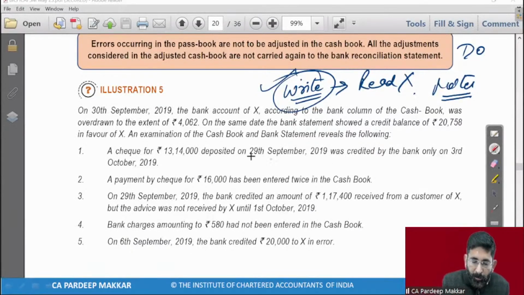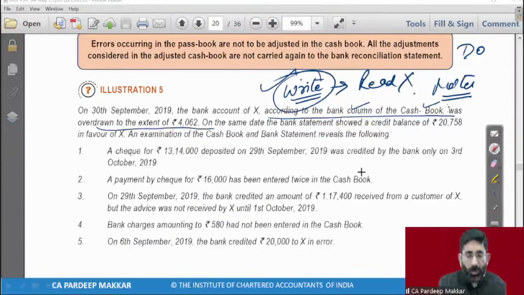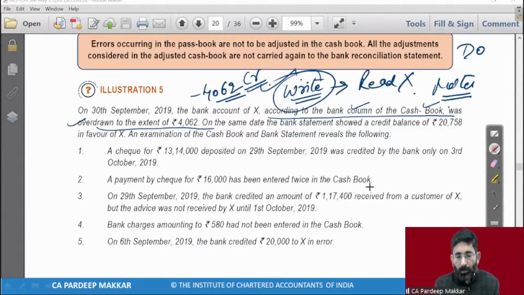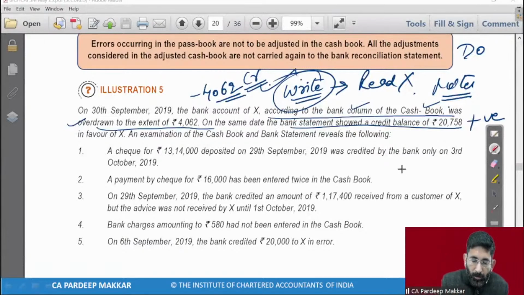That is very bad. On 30th September, the bank account of X, according to the bank column of cash book, was overdrawn to the extent of 4062. What is it? Bank column of cash book is overdrawn. So this is balance as per cash book, but it is a negative balance. Or we can say this is a credit balance as per cash book. On the same date, bank statement shows a credit balance. This is a positive balance. That is balance as per passbook.